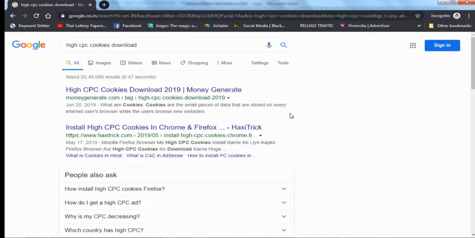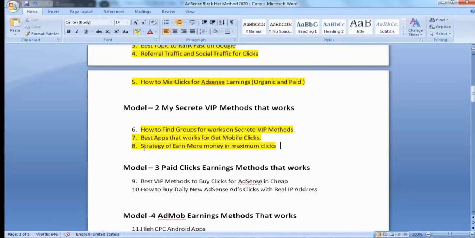Here he followed the same strategy I suggested, went to my website and clicked only one ad, and I got a CPC of $2. This is called the high CPC strategy to earn more money with maximum clicks. You can only do this with click exchange. When you install high CPC cookies, you can earn for someone and someone clicks on your ads, and you need to click for someone else's ads. So in the next lecture we will cover the paid clicks earning method.